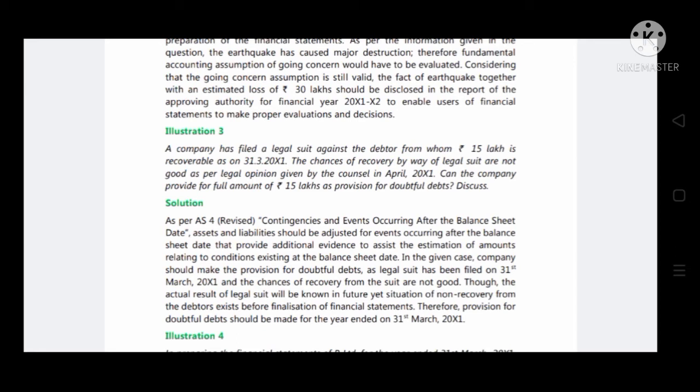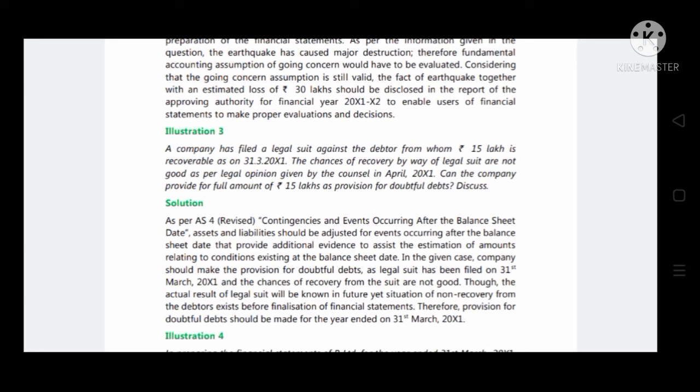Illustration 3. A company has filed a legal suit against a debtor from whom 15 lakh is recoverable as on 31st March 2011. The chances of recovery by way of legal suit are not good as per the legal opinion given by the counsel in April 2011. Can the company provide for the full amount of 15 lakhs as provision for doubtful debts? Discuss. Now let's see the solution.